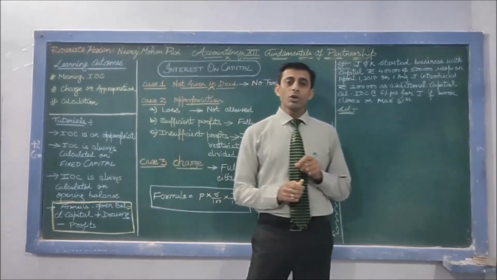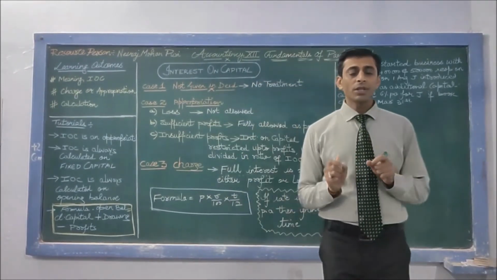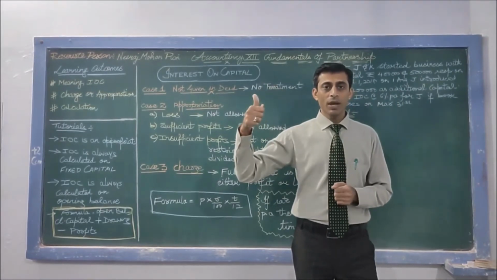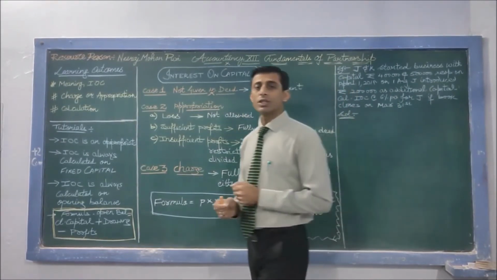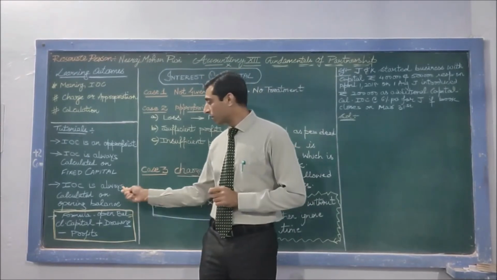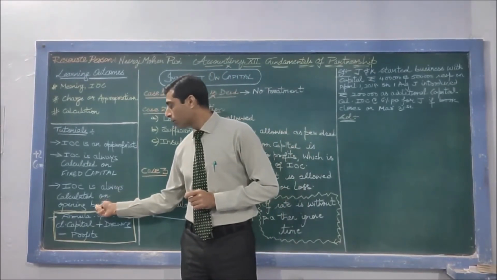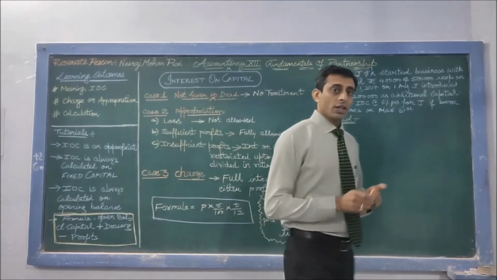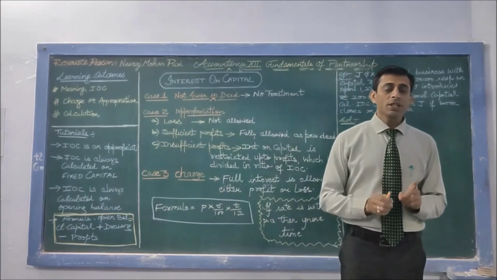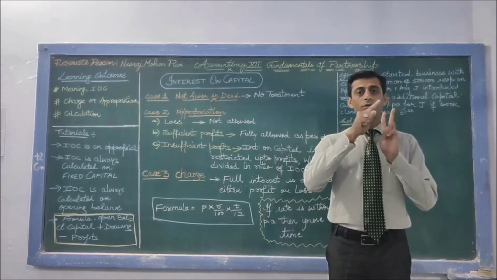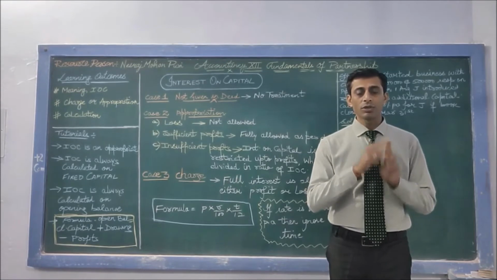Further, when we talk about the balances of the capital, there is opening balance as well as closing balance. While calculating interest on capital, we have to bear in mind that interest is calculated on the opening balance of a capital. I repeat, interest on capital is always calculated on the opening balance of fixed capital account.